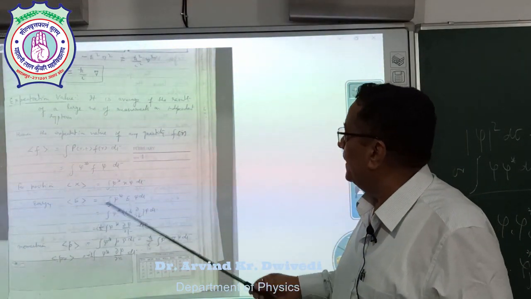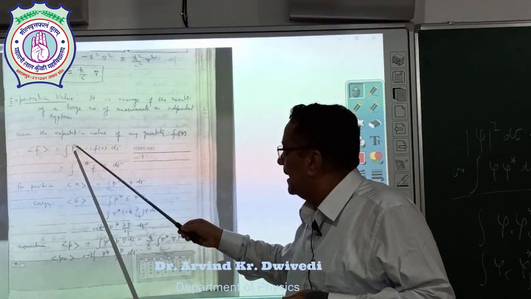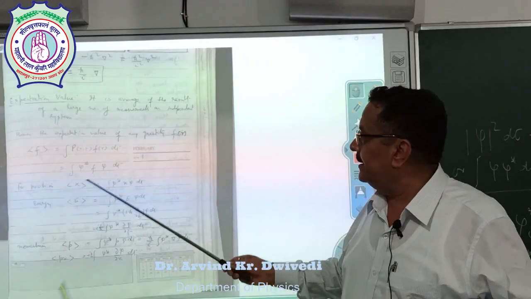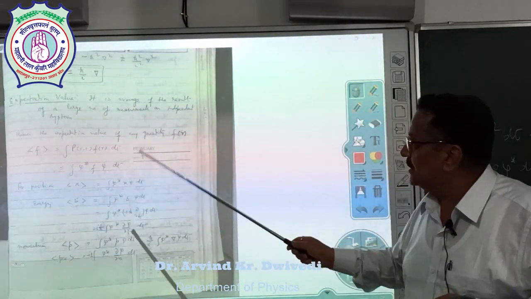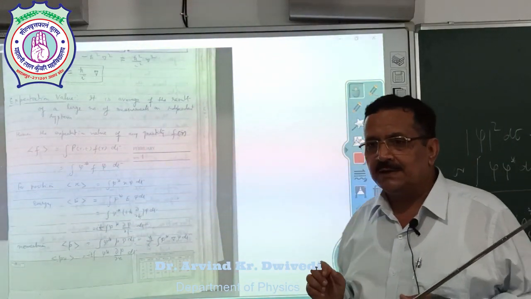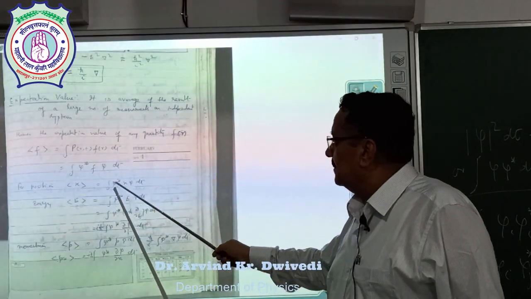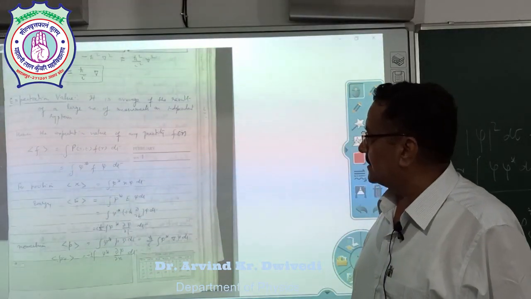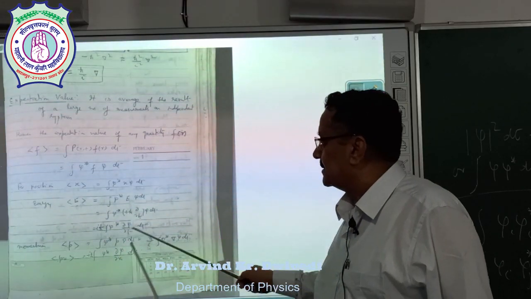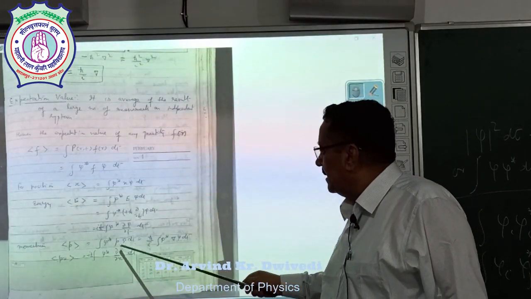Suppose the expectation value of any quantity F. So the expectation value of F can be written in this form: integral psi star F psi d tau. From this, we can find out the expectation value of position, energy and momentum. So the expectation value for position can be written like this: integral psi star x psi d tau. For energy E, putting the value of E, we get this. In the same way, for the momentum operator, putting the value of p, we get this result.